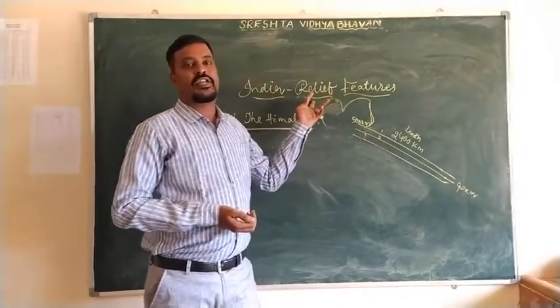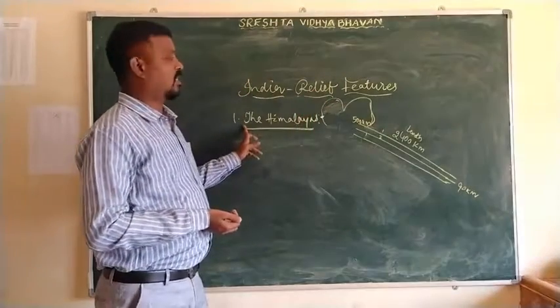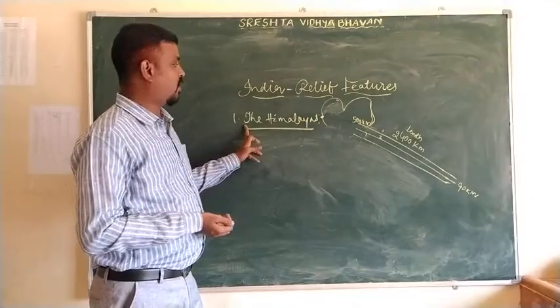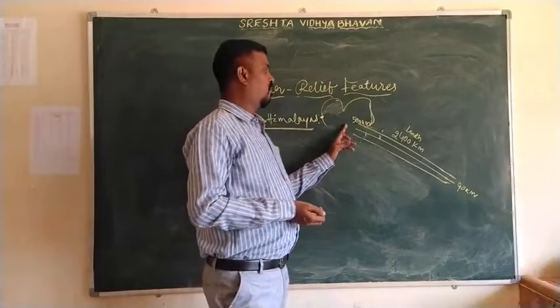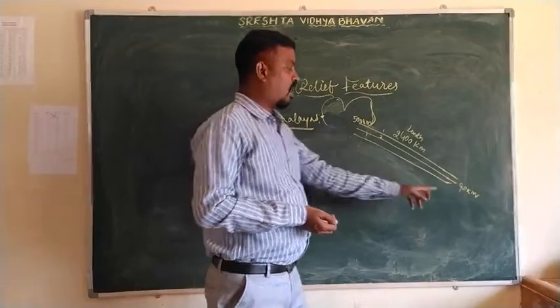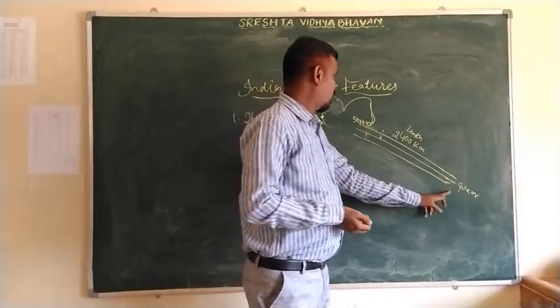India is divided into 5 major relief divisions. The first one is the Himalayas. The Himalayas start from Jammu and Kashmir and extend to Arunachal Pradesh.